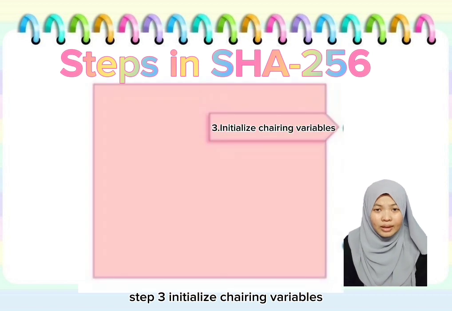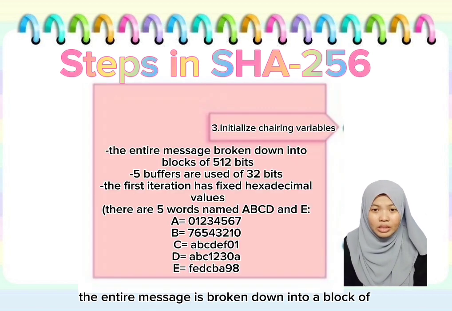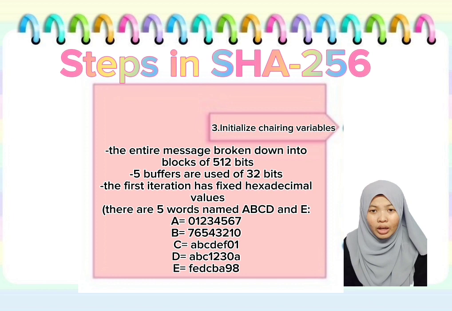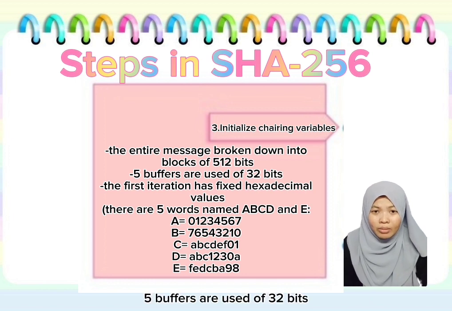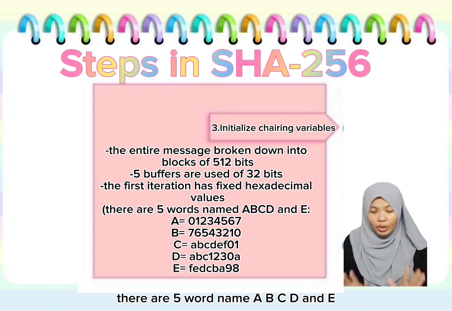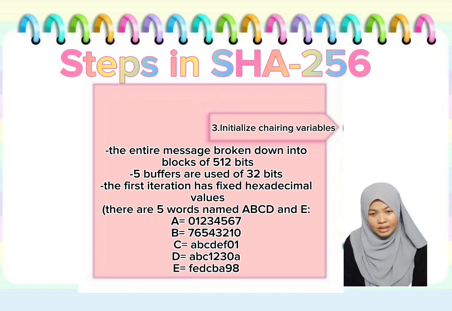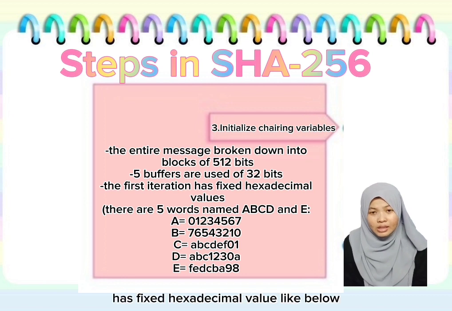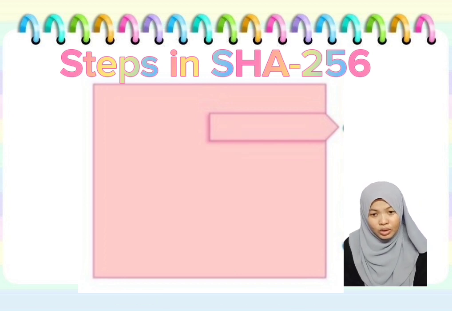Step 3. Initialize shared variable. The entire message is broken down into block of 512 bits. 5 buffers are used of 32 bits. There are 5 words named A, B, C, D, and E. The first intersection has fixed hexadecimal value, like below.